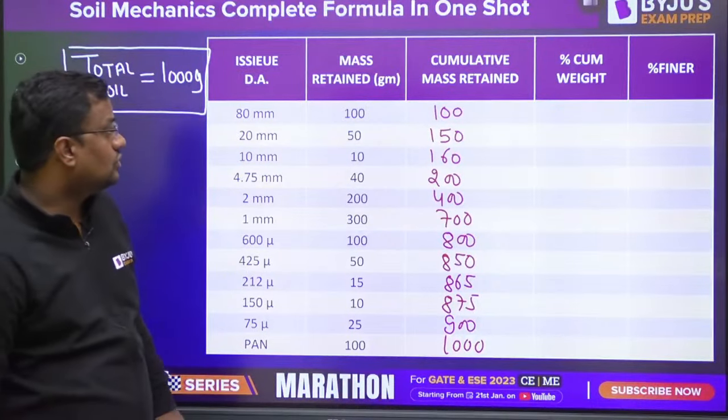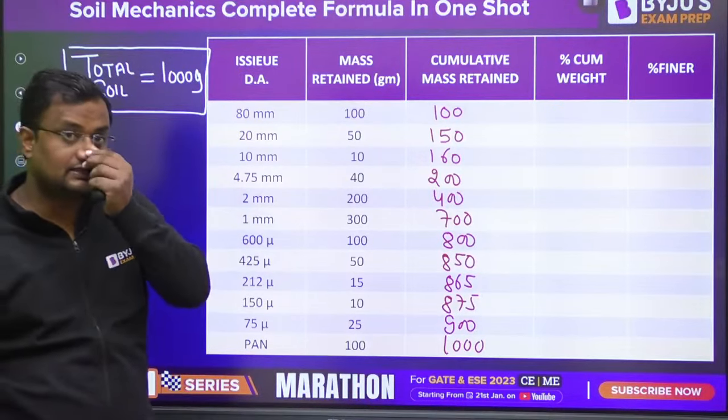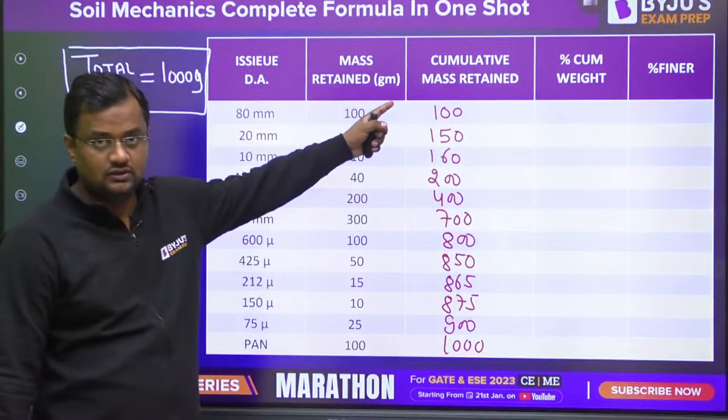So this is the cumulative weight, and now the percentage.